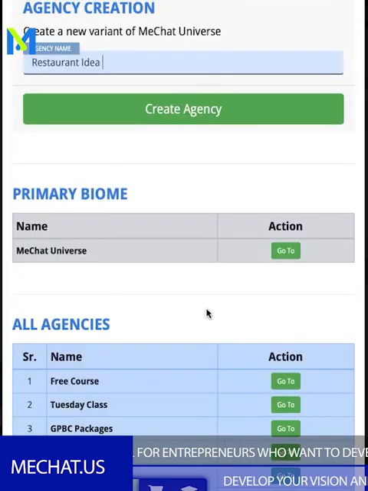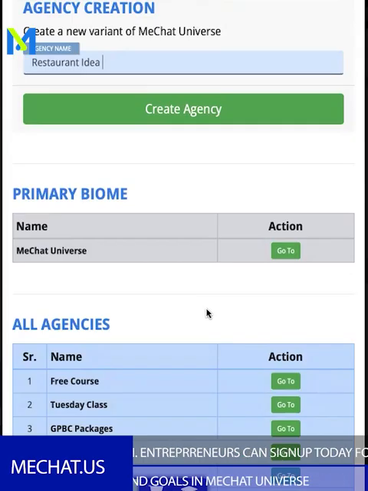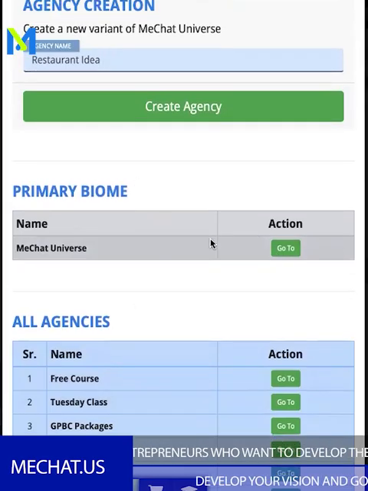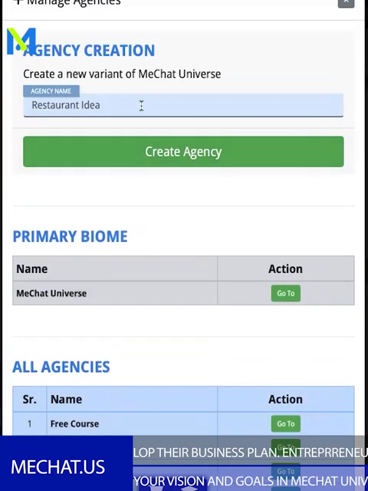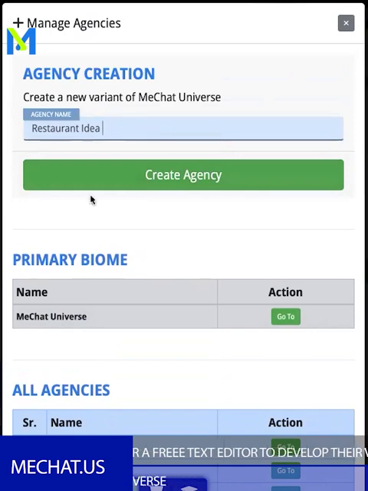Also, we give you all that. So it's a lot of stuff you get with the software too. But anyway, I want to create this agency in this biome because this is a separate idea that I just made. I want to create a MeChat Universe restaurant one day. Maybe in 24 years or something, I'm like, okay, I want to create a restaurant for MeChat Universe. So I'm gonna create this agency.